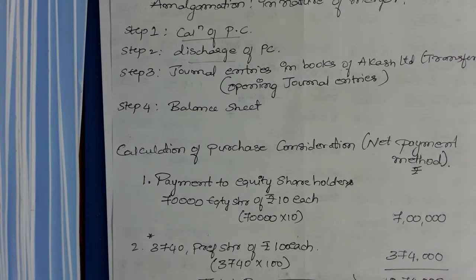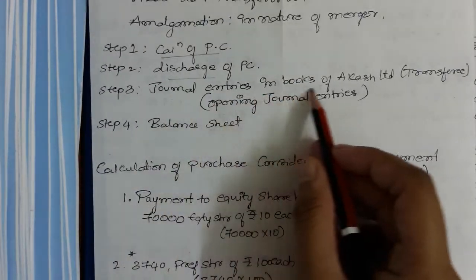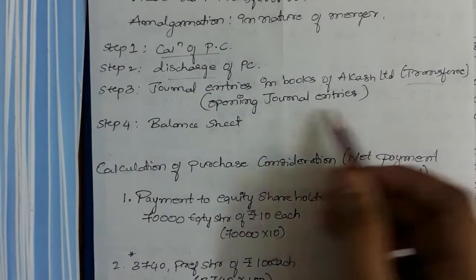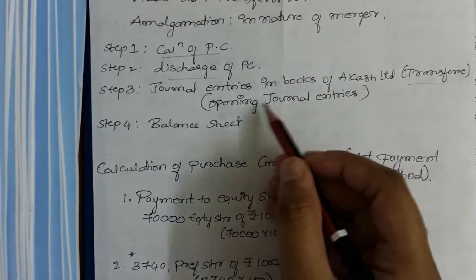They have not asked for the journal entries or ledger accounts in the books of the transferor company. If it is not asked, it is not required to prepare the journal entries and ledger accounts in the transferor company, that is the old company. The old company is Vikas Limited. There are no entries for Vikas Limited. We will be preparing only the opening journal entries in the books of Akash Limited, and the balance sheet. You can see opening journal entries in the books of Akash Limited, the transferee company, and the balance sheet.